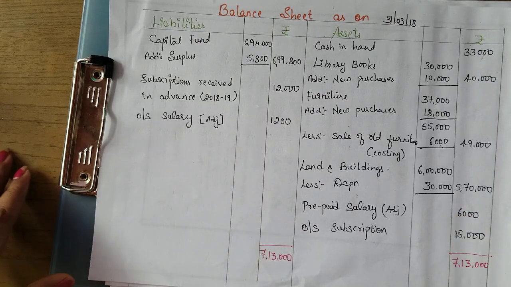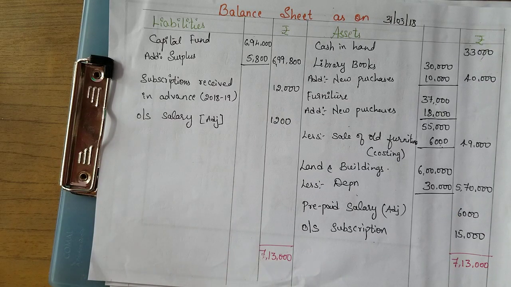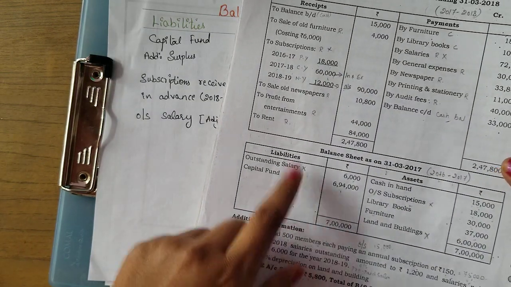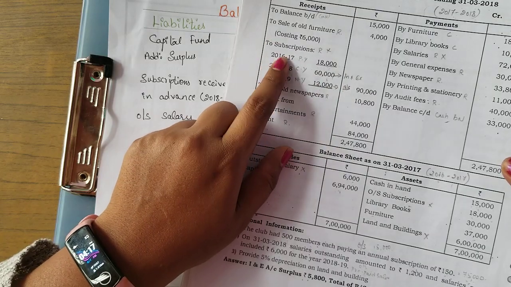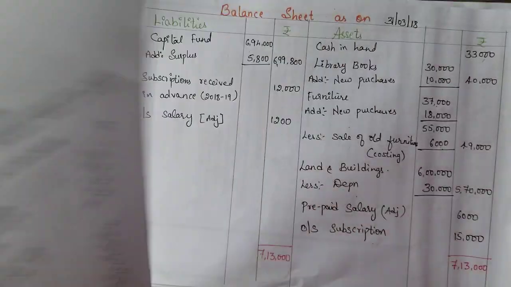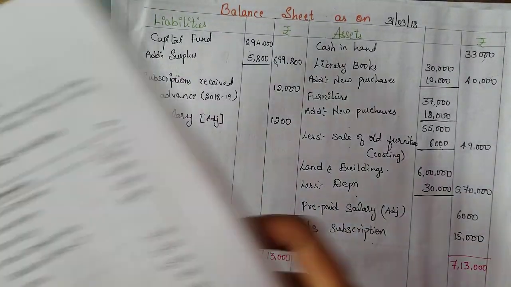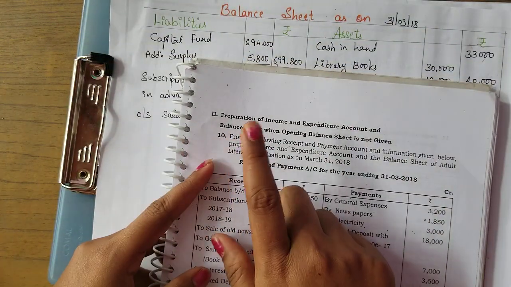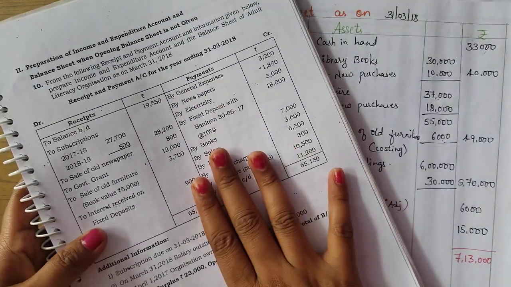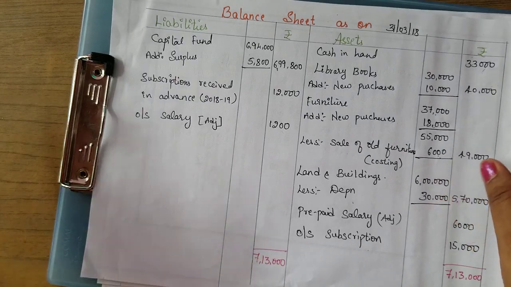Okay, so these are the problems which we have done till now. Problems related to when the question is given with the balance sheet. When the old balance sheet is given, along with that receipts and payments has been given. Till now we have done such problems only. Now in the next video I'll be starting the problems where the balance sheet is not given, only the receipts and payments account is given.